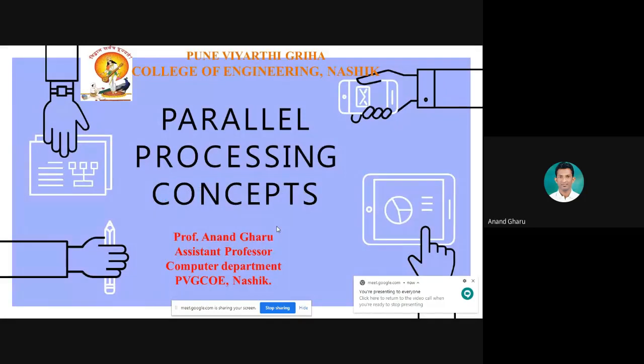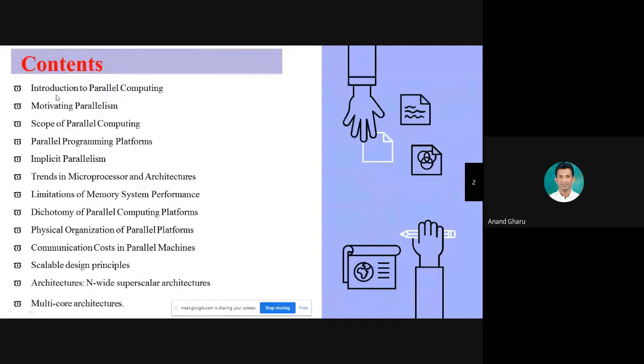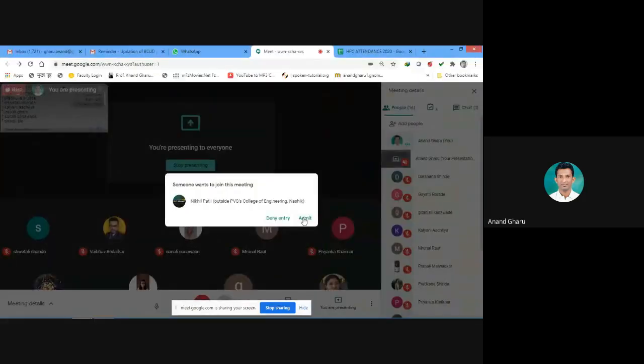Good afternoon to all. In today's session, we will see the n-wide superscalar architecture. In n-wide architecture, we are going to see single core architecture and multi-core architecture. And then at the end of the unit, we will compare SIMD and MIMD. As per the syllabus, all the topics are covered. In today's session we will cover n-wide superscalar architecture and multi-core architecture.